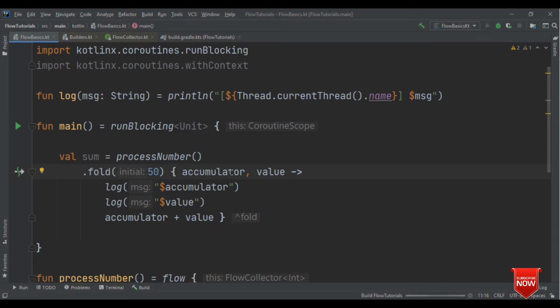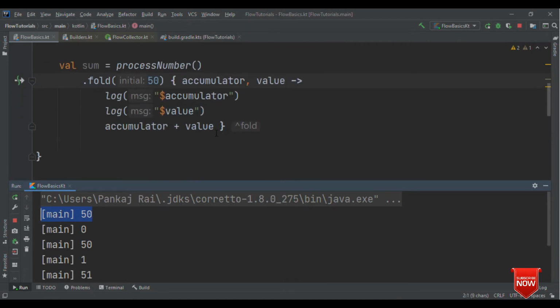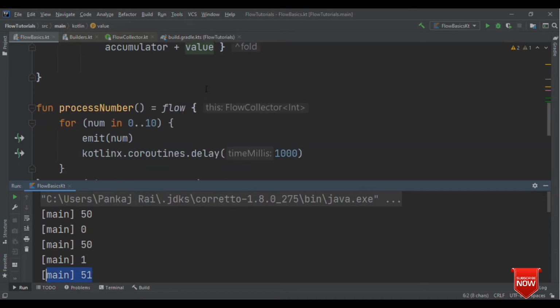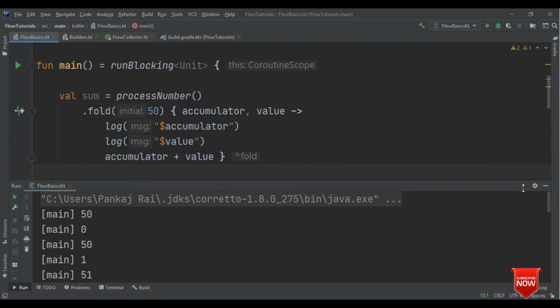Let me run this once again. And here you could see the accumulator value is 50 because I've provided 50 first, and this 0 is the value. Next time, the summation of both of them, 0 plus 50, is 50, so the accumulator value remains 50. The next value in the sequence is 1. Again the sum of both of them is 51, so the accumulator value is 51. Now the value is 2, summation of both of them.